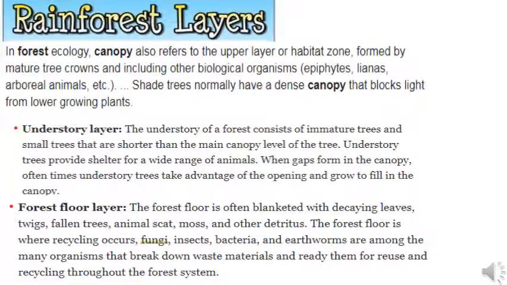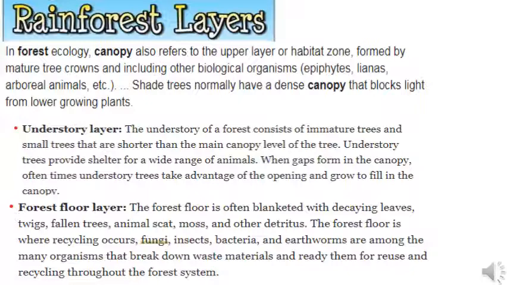In forest ecology, canopy also refers to the upper layer or topmost zone formed by mature trees, crowns and including other biological organisms like epiphytes, lianas, arboreal animals, etc. Shade trees normally have a dense canopy that blocks light from lower growing plants. The second layer or the middle layer formed of shrubs and tall grasses is called understory.